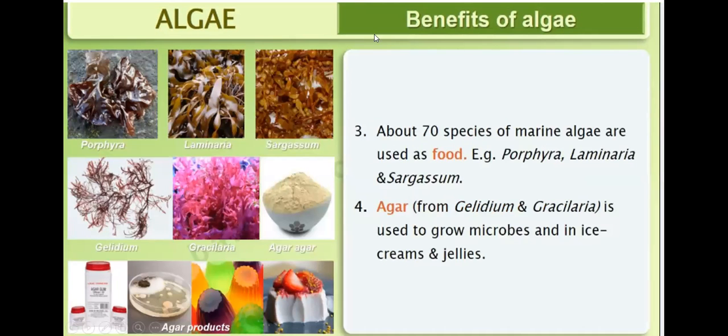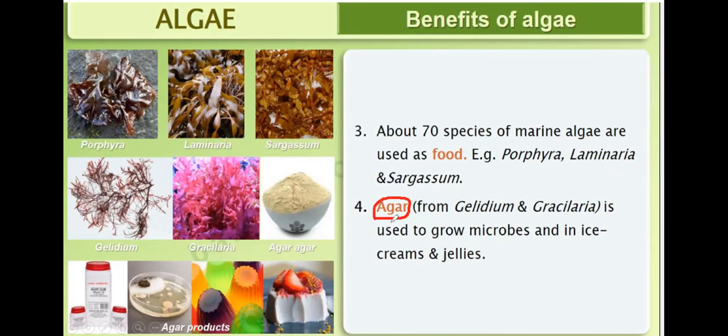About 70 species of marine algae are used as food by human beings. Porphyra, Laminaria and Sargassum are used as food. There is one chemical called agar.